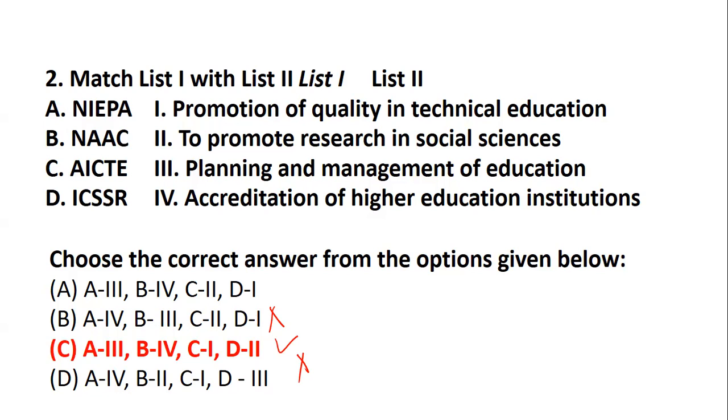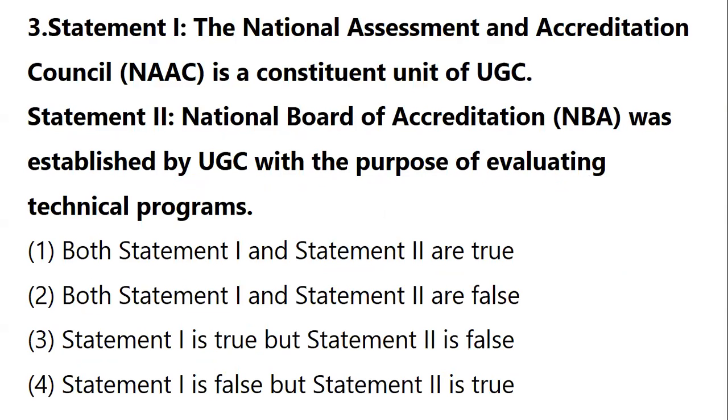So if you have to go through such a manner of shortlisting the answer, it becomes better, right? Yes. Next question is a statement question. We have statements for NAAC and NBA. So NAAC is a constituent of UGC, that's what the statement tells. And NBA, the National Board of Accreditation, is established by UGC for the purpose of technical programs. So you have to tell which statement is right, which statement is wrong. We have done this very well yesterday.